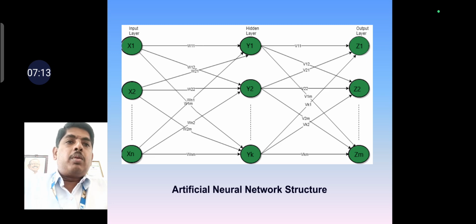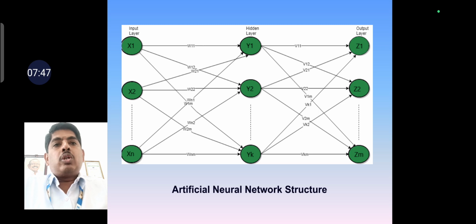Similarly, after processing, the hidden layer units, represented here as Y1, Y2 and Yk, will fire. After firing, the connection is given to the output layer. The connection links between the hidden layer and the output layer are represented by V11, V12, similarly V21, V22 and Vk2, Vkm. After that, finally we get the output. This is the structure of the artificial neural network.